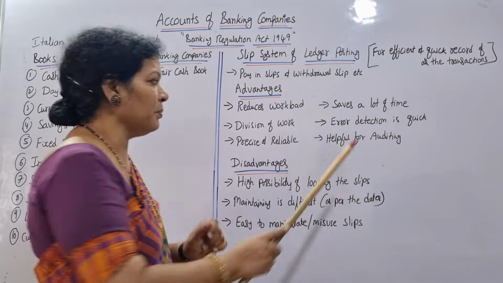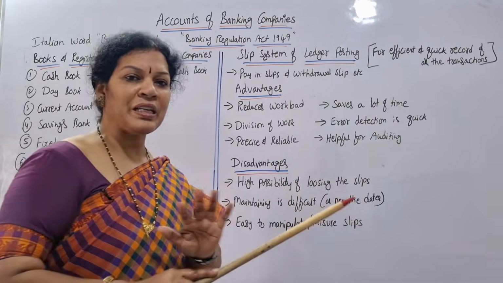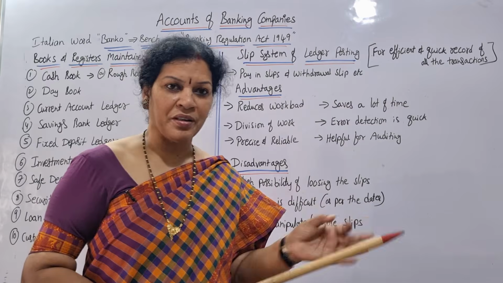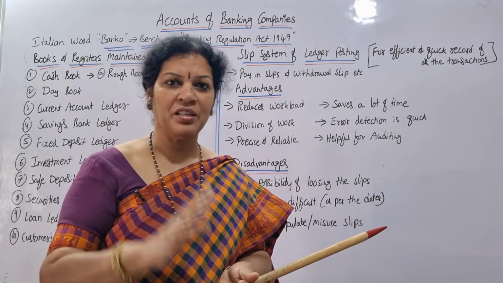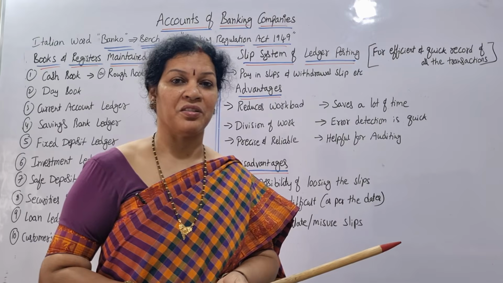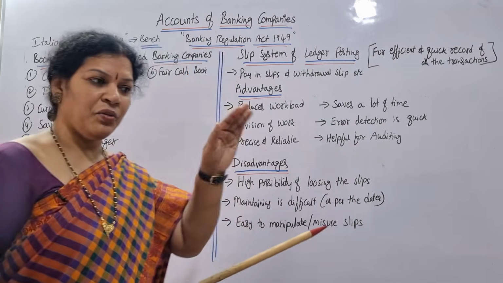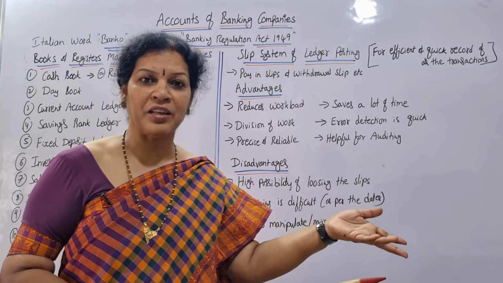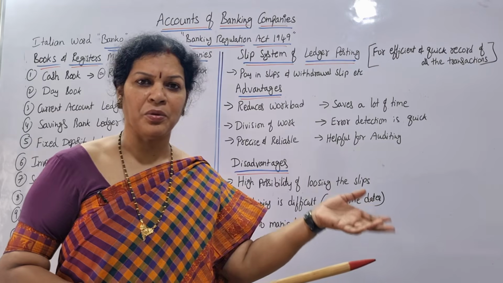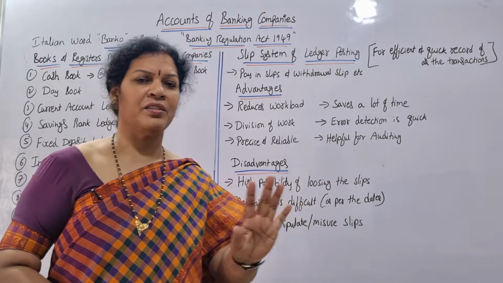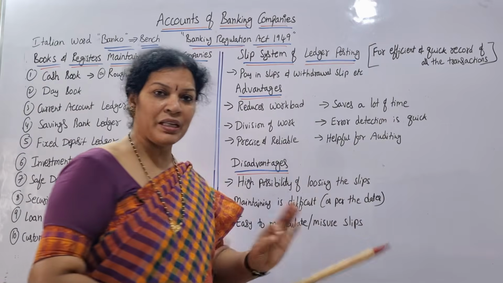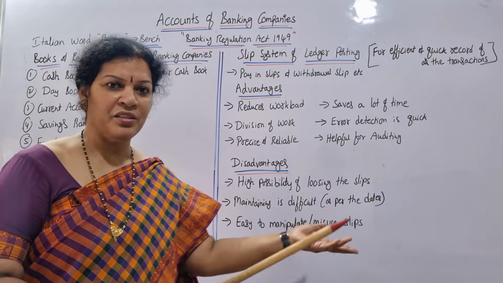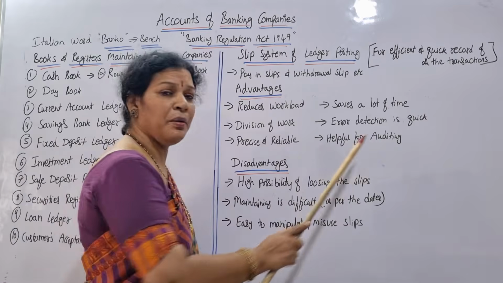And in this system, you can detect errors very quickly if any problem is there. You can just cross-check easily, and then and there itself you can find it out. If you write a journal entry, who has to do the post-mortem, who has to find out where the problem has occurred, who is responsible, and how to rectify it by passing another entry? All these things are not required. So error detection is quick in this system, and it is precise and reliable, easily visible.